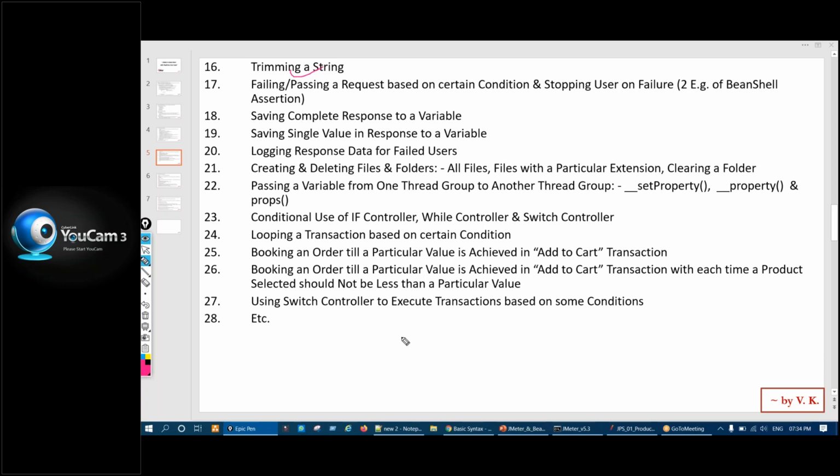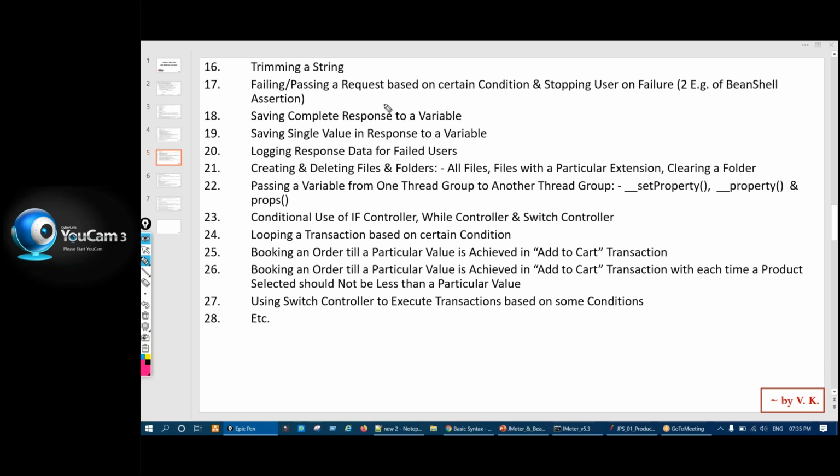Trimming a string means, let us say you extracted a string or a value called elephant. In the next request only ant is going, and this is dynamic, right? Next time, in place of elephant, some other value will come. So how can we trim that, correct?